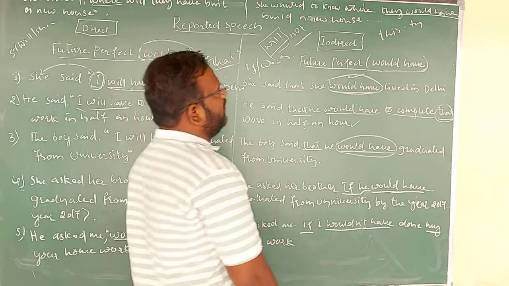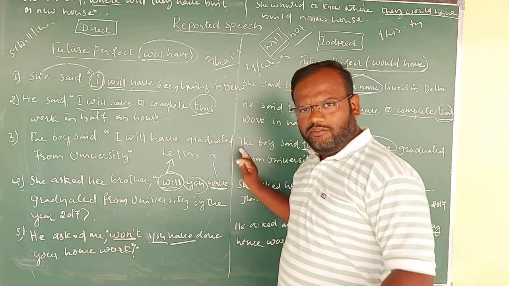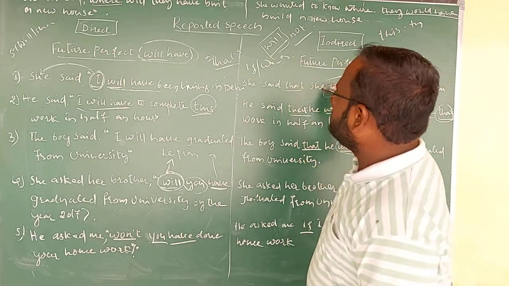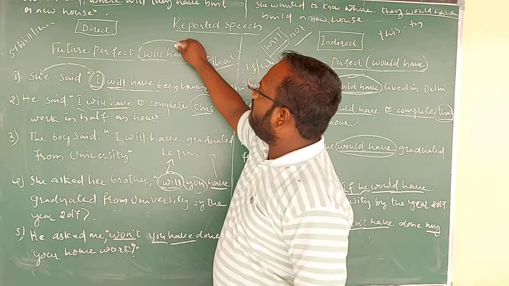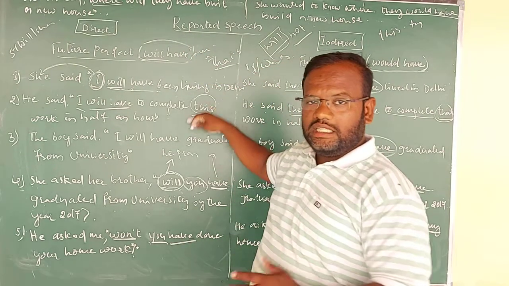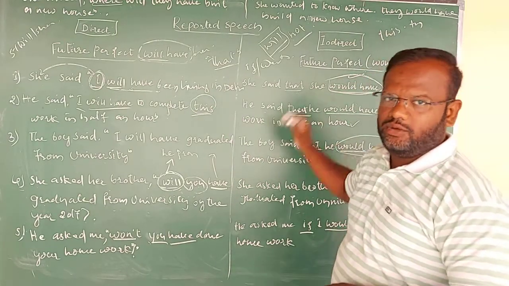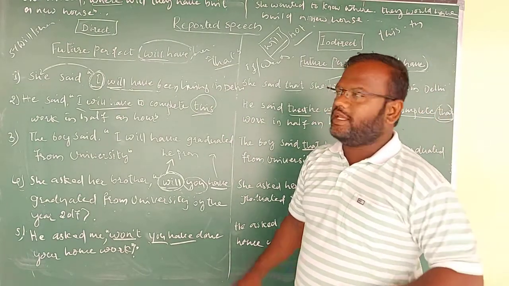So the only thing we need to use in the future perfect continuous tense is, instead of will have, it will become here will have been. In the future perfect direct speech, in indirect speech it will become would have been plus v1 plus ing. Okay, so these are the changes which we can notice it out.